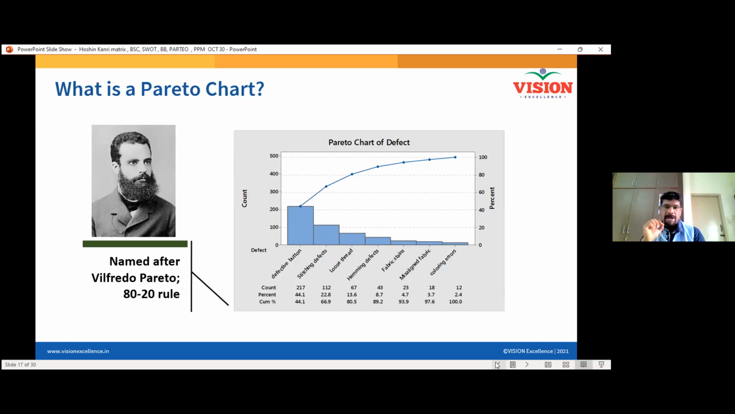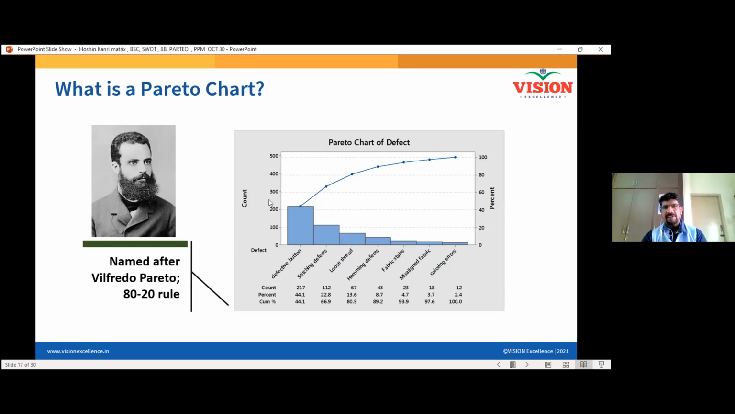So when it comes to drawing the Pareto chart, we have four important data. So we have an x-axis, which will have only the type of defects or type of problems. Okay, it will be abstract data, only the type of defects or type of problems. Here you can see on the x-axis.